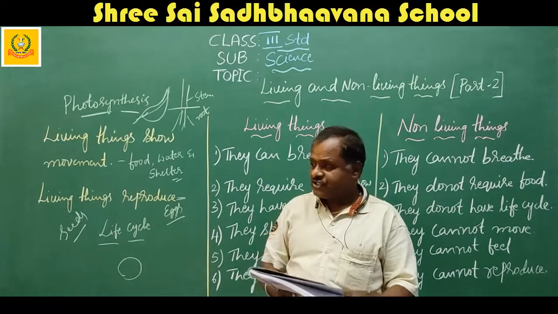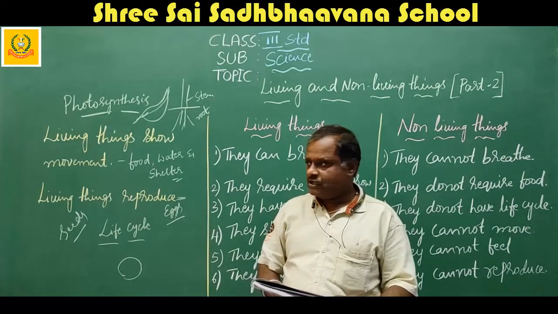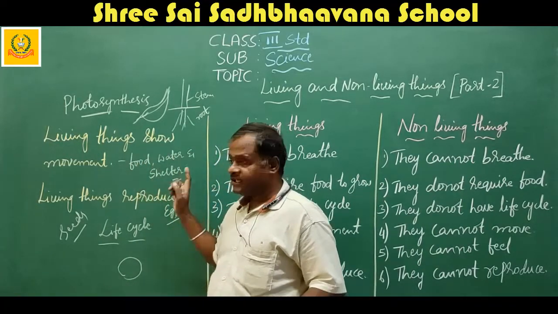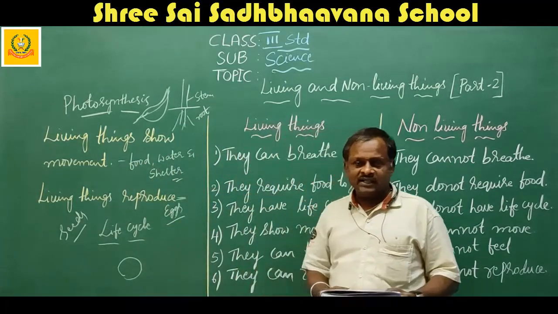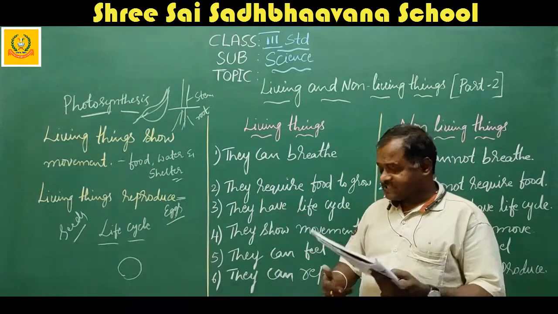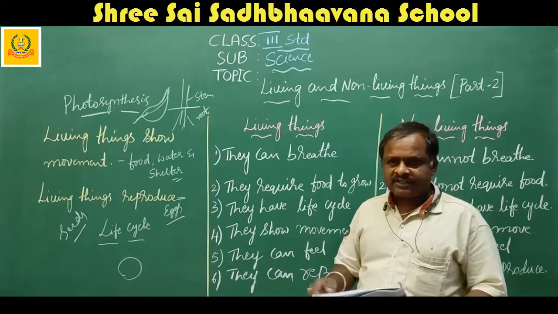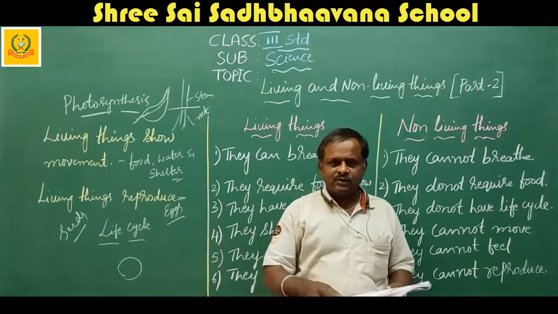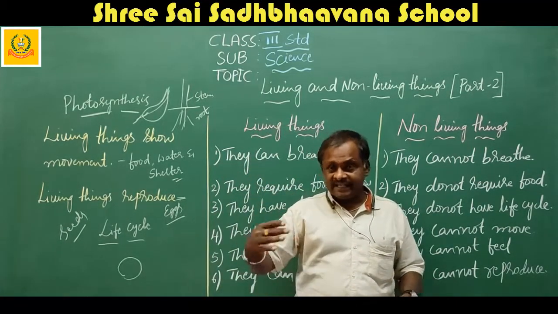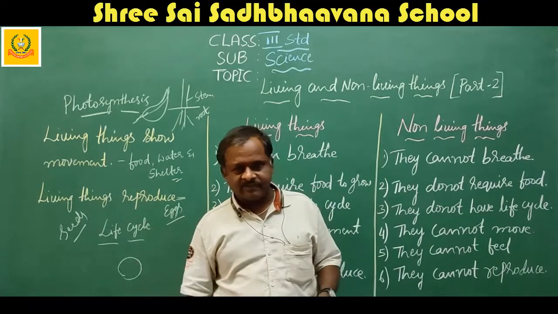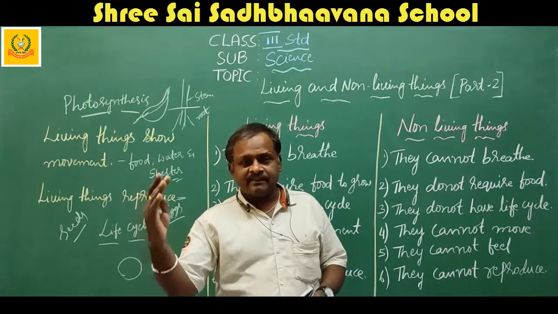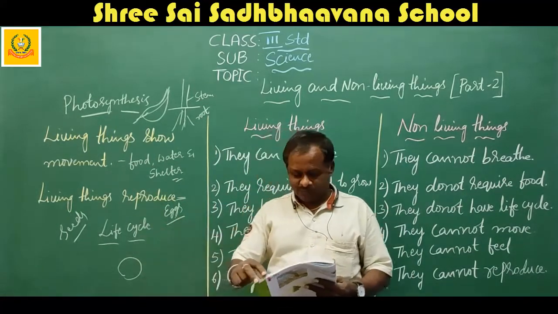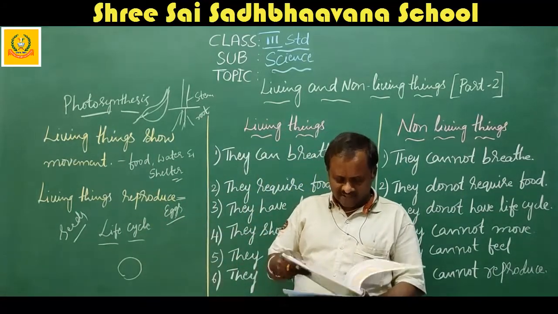Okay, next, living things show movement. I explained that for the purpose of food, water and shelter, they move from one place to another. Next, living things reproduce. For what purpose? So that life does not end, they reproduce themselves. They reproduce the same kind. So that is called reproduction. Non-living things cannot reproduce.